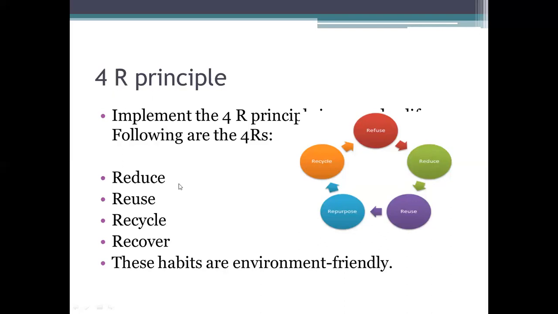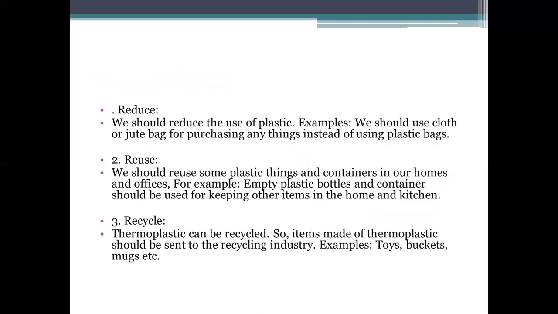Reduce means use a cotton bag instead of your plastic bag. So you can reduce the use of plastics. So these habits are environmental friendly. So this is the basic 4R principle which can save our environment. We should reduce the use of plastic. We should use a cloth bag or jute bag for purchasing anything. We can reuse some plastic things, containers, in our home. Empty plastic bottles and containers should be used for keeping other items in the home and kitchen.